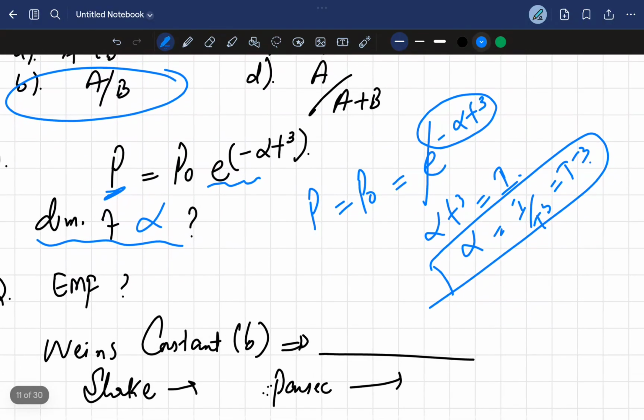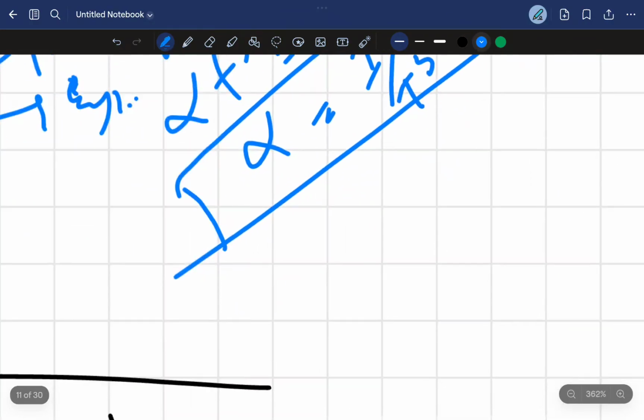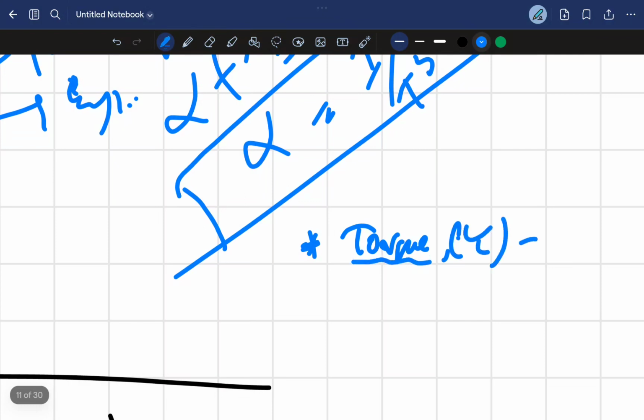Electromotive force: we know electromotive force is equal to work done by charge. You also need to remember that energy and work done have the same dimensional formula. Similarly, torque. What is the formula of torque?